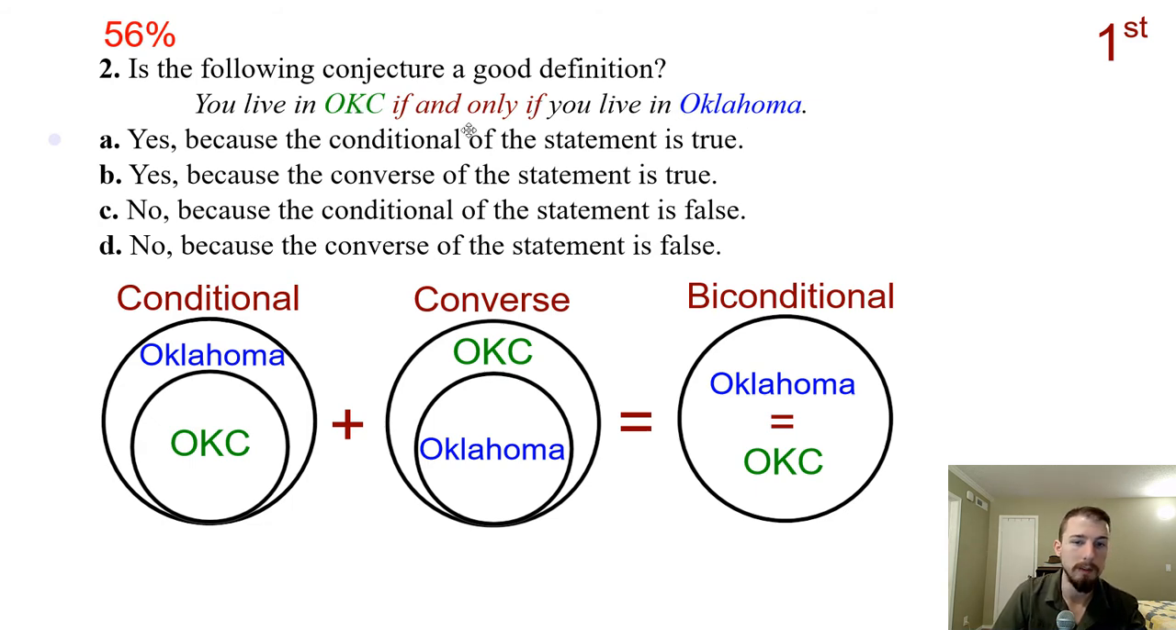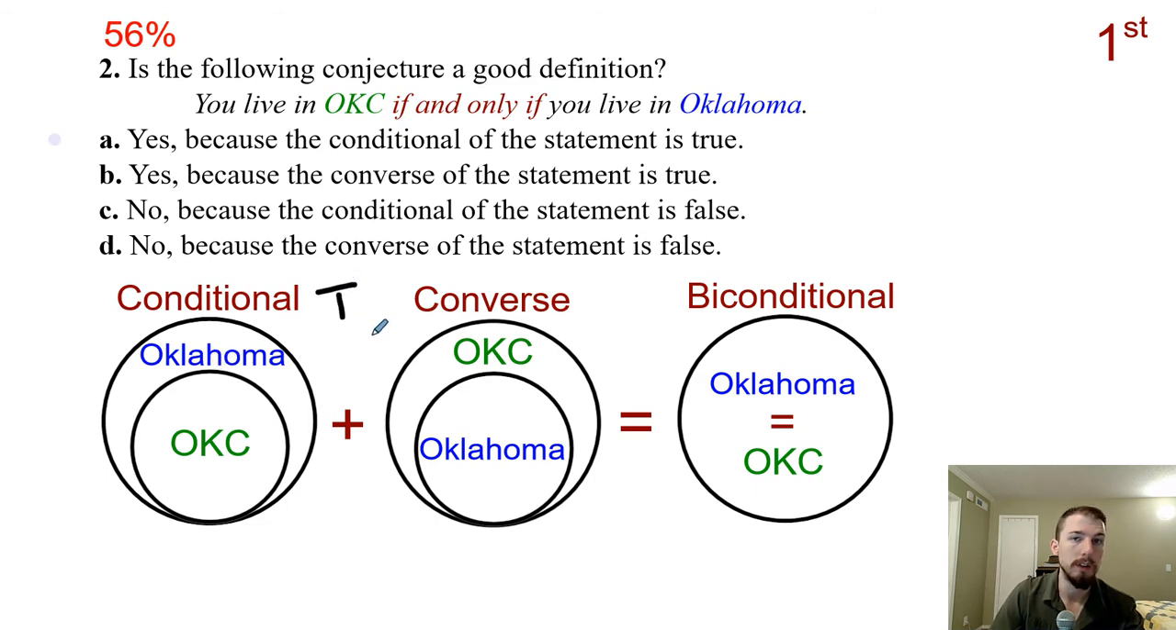The conditional of the statement is that if you live in Oklahoma City, you're a subset of the people who live in Oklahoma. That statement is true because Oklahoma City, even geographically, is entirely inside Oklahoma, unlike Kansas City, for example, which is in two different states. So if you live in Oklahoma City, then you live in Oklahoma. That is true, so the conditional statement is true. I've got no problem with that.